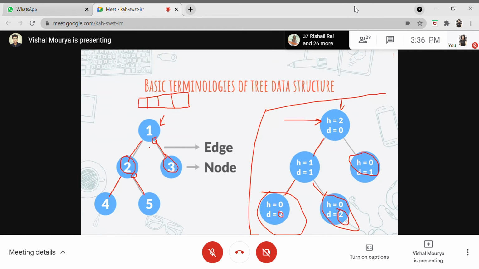While I was explaining, you can see that I repeated many things, like I'm on this node and I'm going to see the left reference and go on to this, and I'm on this node and I'm going to see the right reference. Whenever there is repetition in our coding, where we are repeating the algorithm in itself, we use recursion.